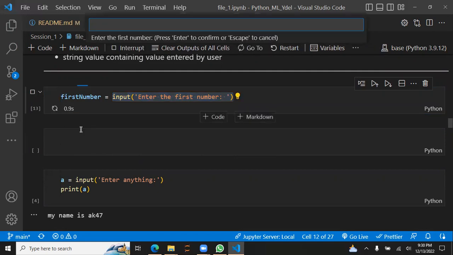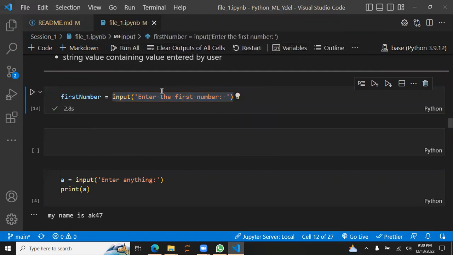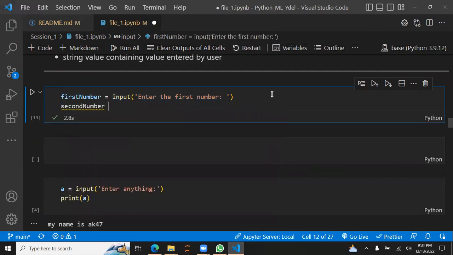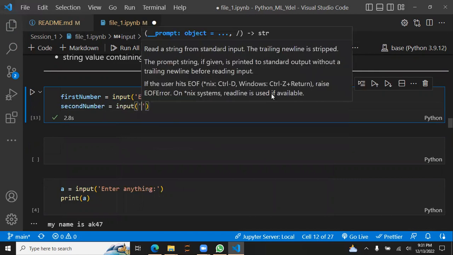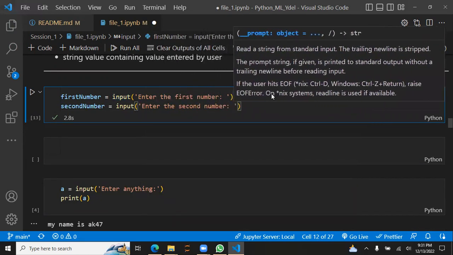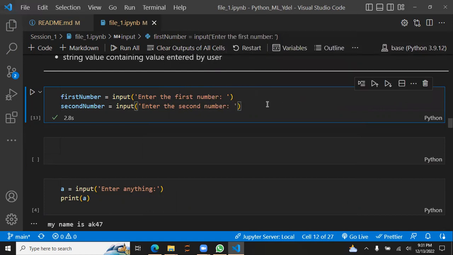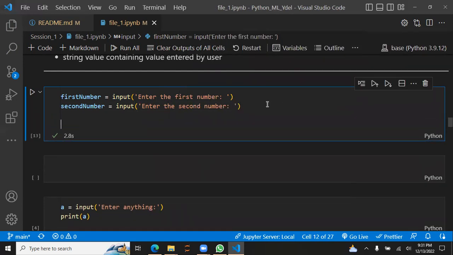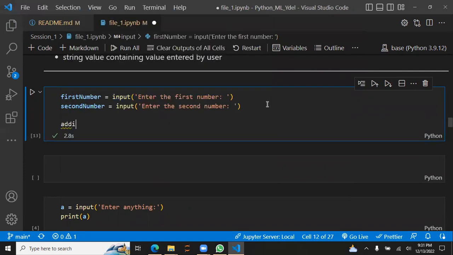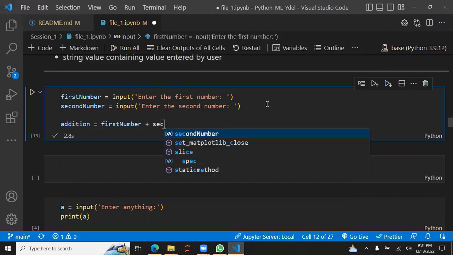Let's create a calculator, actually. Enter the first number, second number is equal to input, enter the second number. Okay, we are done with this. After that, we do addition: first number, then a plus sign, which is an arithmetic operator, and second number.